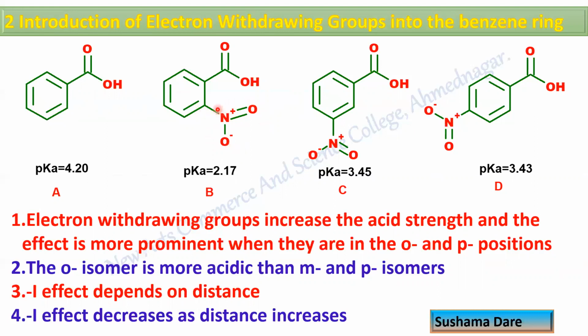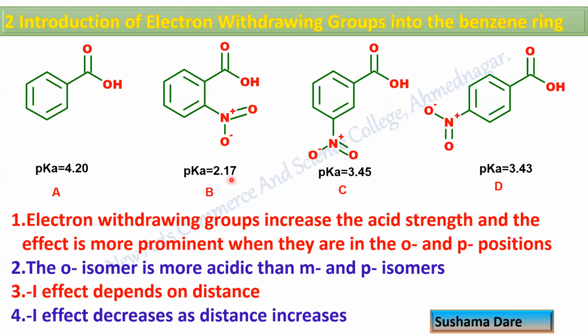So what is the neighboring atom? Here it is an aromatic ring and then oxygens are there. So nitrogen is positively charged, hence it withdraws the electron density from the electron rich adjacent system. Because of that, this nitro group is an electron withdrawing group.